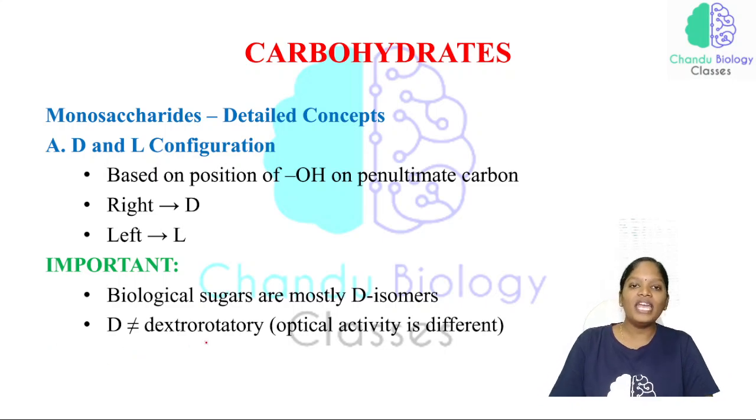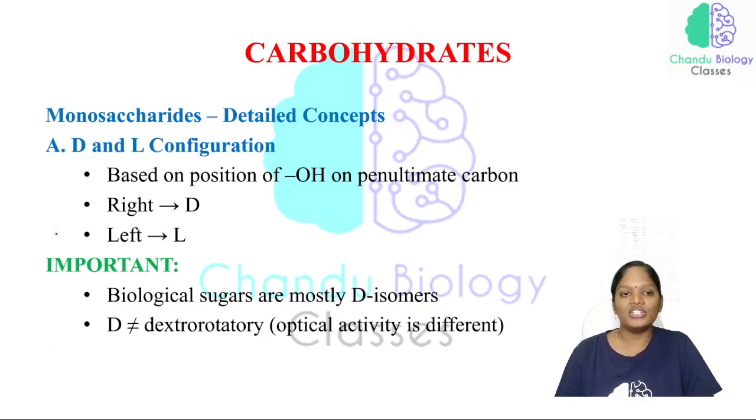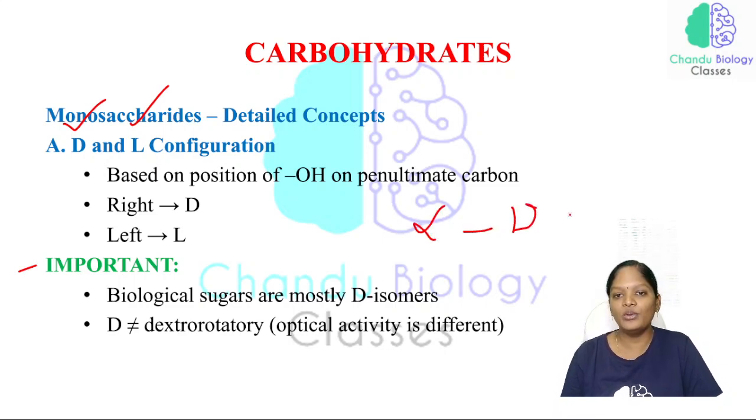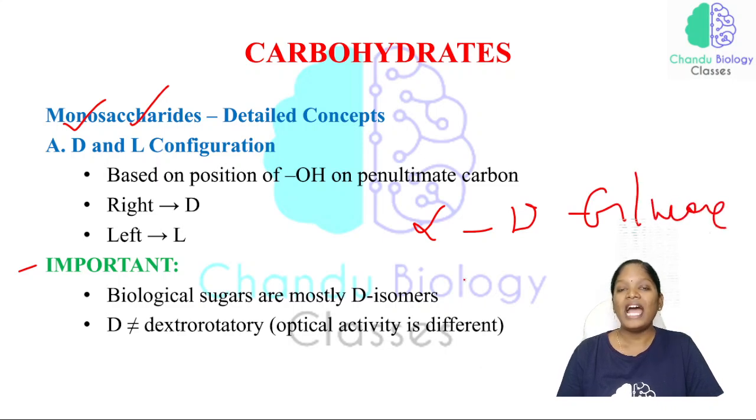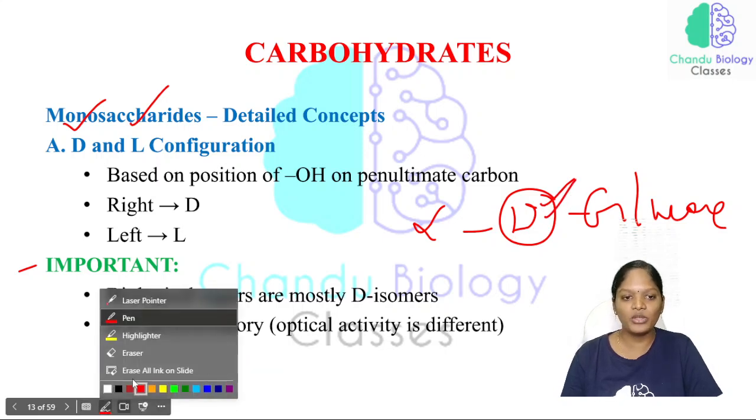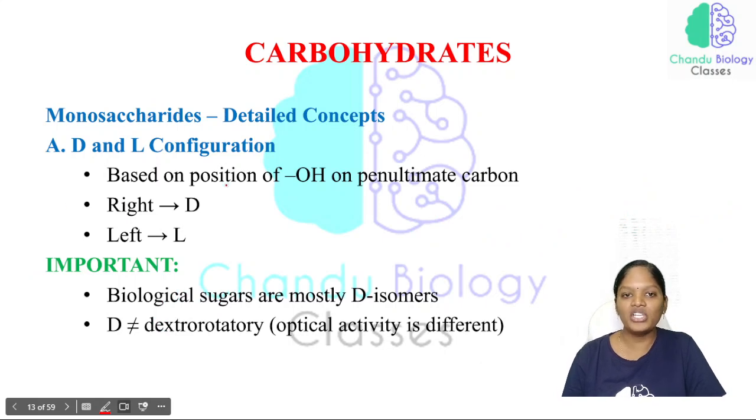Now, based on the configuration, we can classify whether this particular sugar is a D or L configuration. We have studied in the previous slide alpha D glucose and beta D glucose. How can we say that this particular glucose is in a D configuration or L configuration? We are going to discuss that. Just look at the picture here.